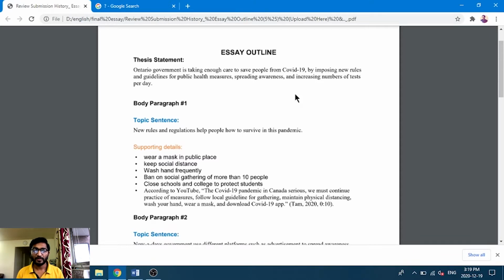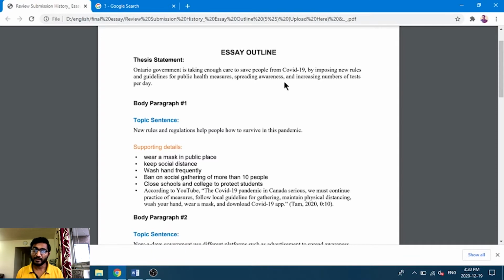Let's start with the essay outline. The first one is the thesis statement: the Ontario government is taking enough care to save people from COVID-19. Now the 3 points will start. First one is by imposing new rules and guidelines for public health measures. Second one, spreading awareness.